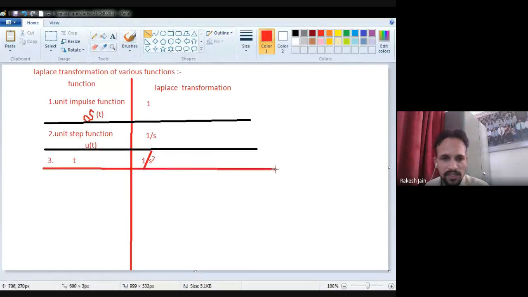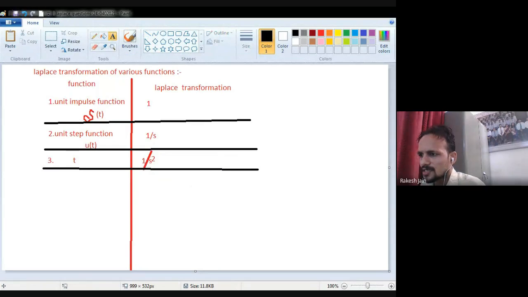This table is very important for competition exams and objective purposes, because we derive these formulas with the help of the basic Laplace transformation formula, F(s) equals the integral from 0 to infinity of f(t) e raised to the power minus st dt. We will see that later on. Now see the next one.